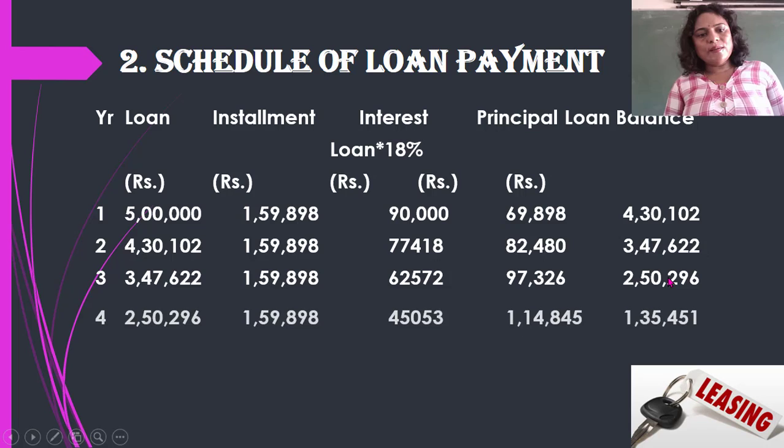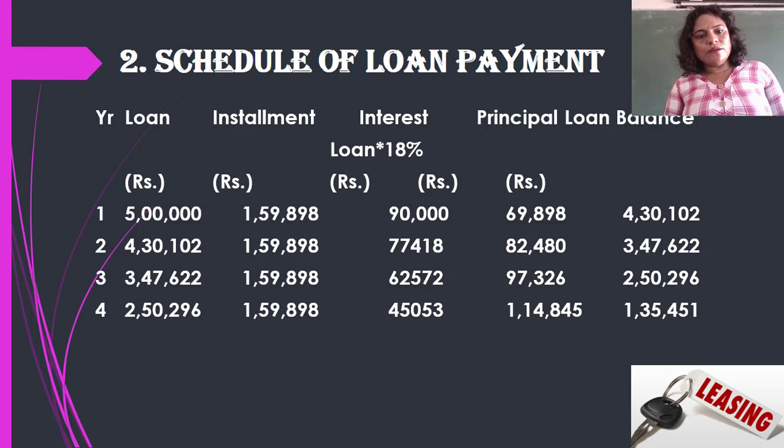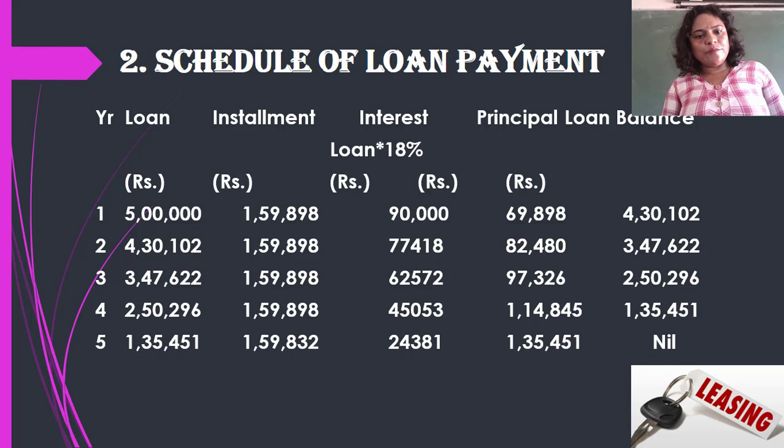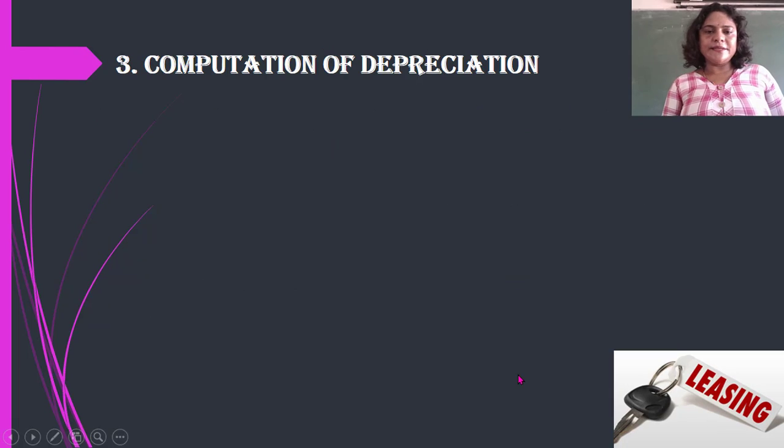Same way you are calculating it for the fourth year, then you are going to calculate for the fifth year also. So how much is the balance remaining for the fifth year? 1,35,451. On that calculate the interest and then adjust your installment amount. So this is your loan payment schedule which we have calculated.